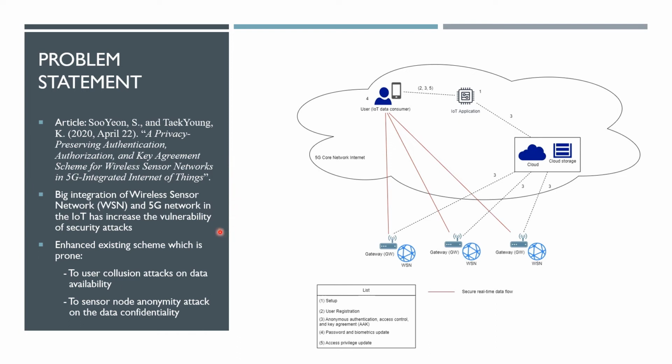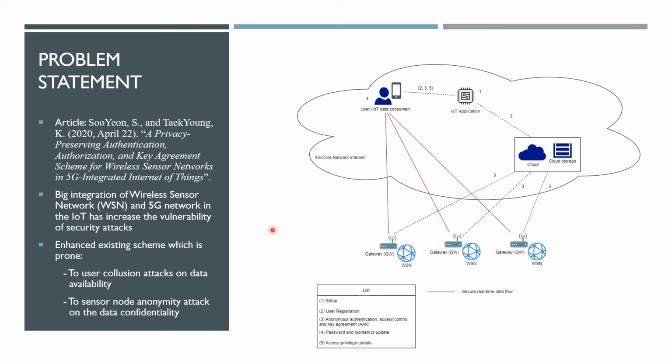In the article, the authors have stated that the big integration of wireless sensor networks and 5G networks in the IoT has increased the vulnerabilities to security attacks due to the increasing connectivity. Therefore, the authors suggest the proposed scheme, ECC-based anonymous authentications, authorizations, and key agreement, as shown here.